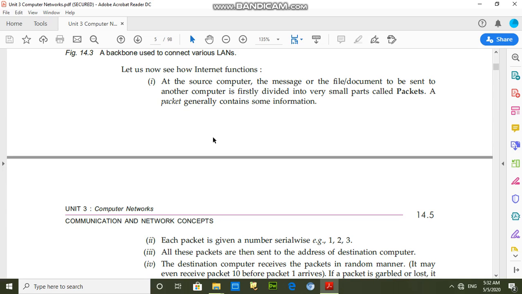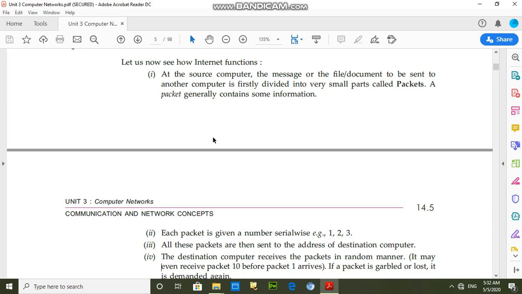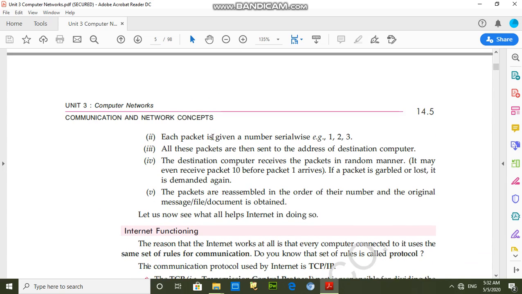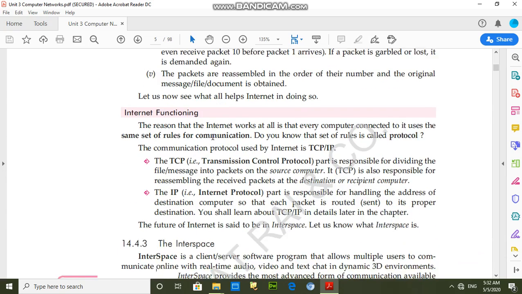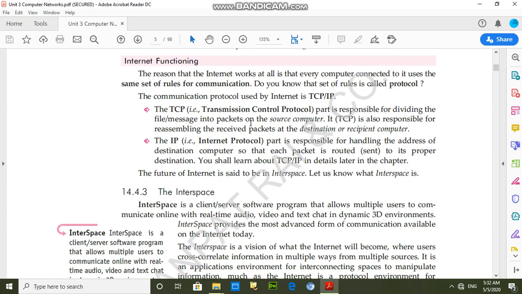Again, the TCP protocol reassembles the packets in sequence, then the information is extracted. This is the working of the TCP/IP protocol.